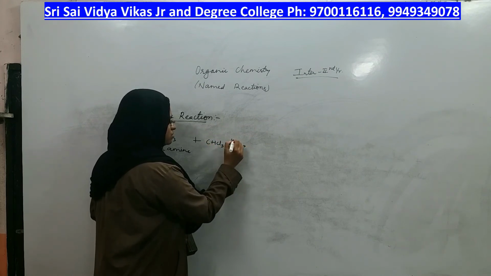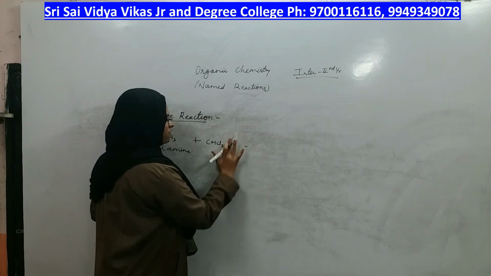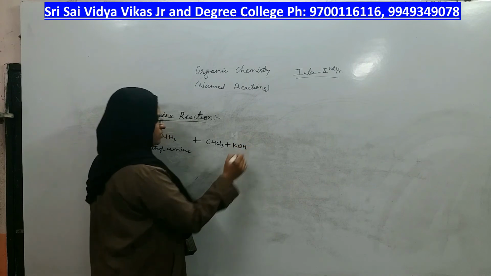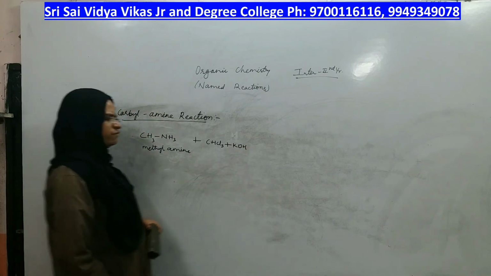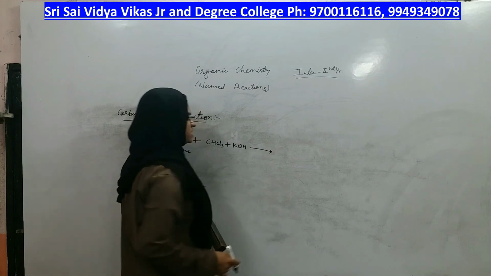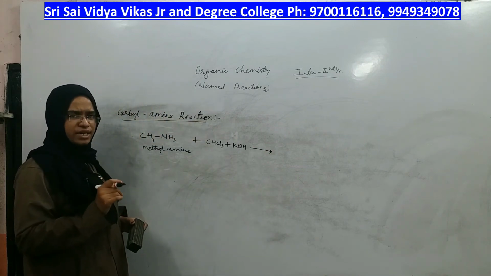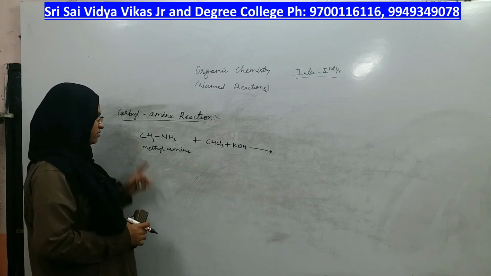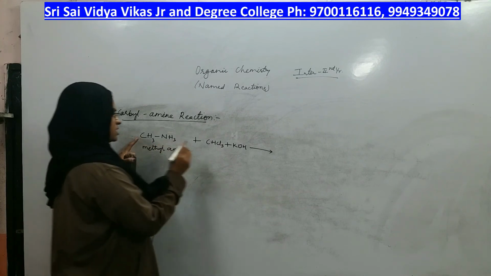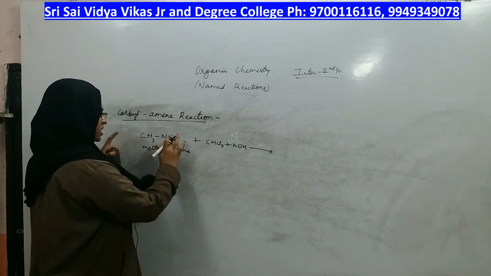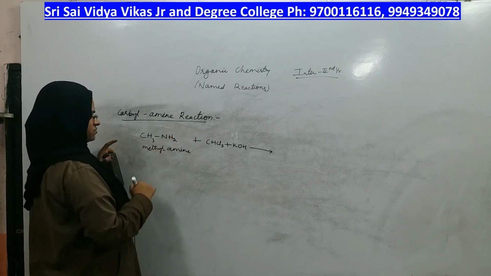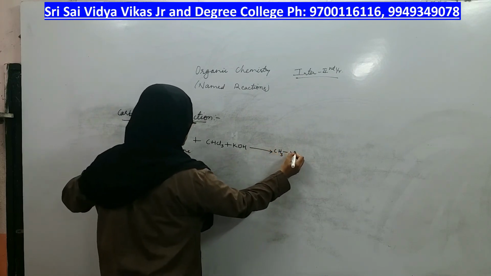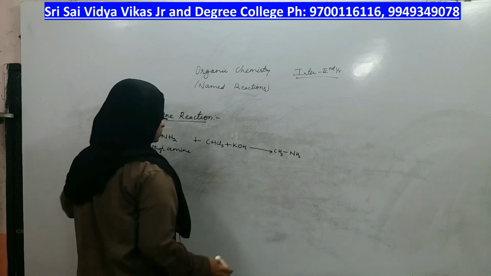CHCl3, in the presence of KOH or along with KOH, to give you a foul smelling compound called isocyanide. What is the compound here? Isocyanide, in which, sorry, NH2 not NH3. CH3 as it is, NH2.